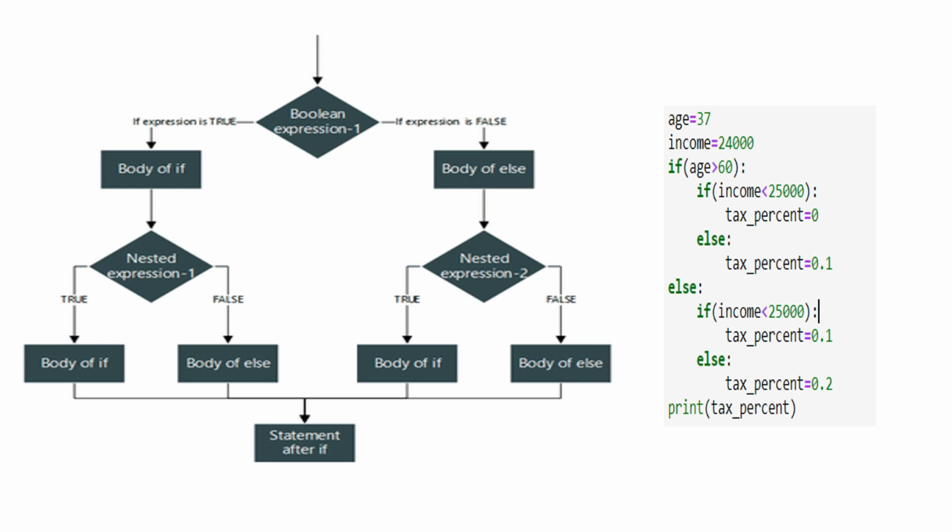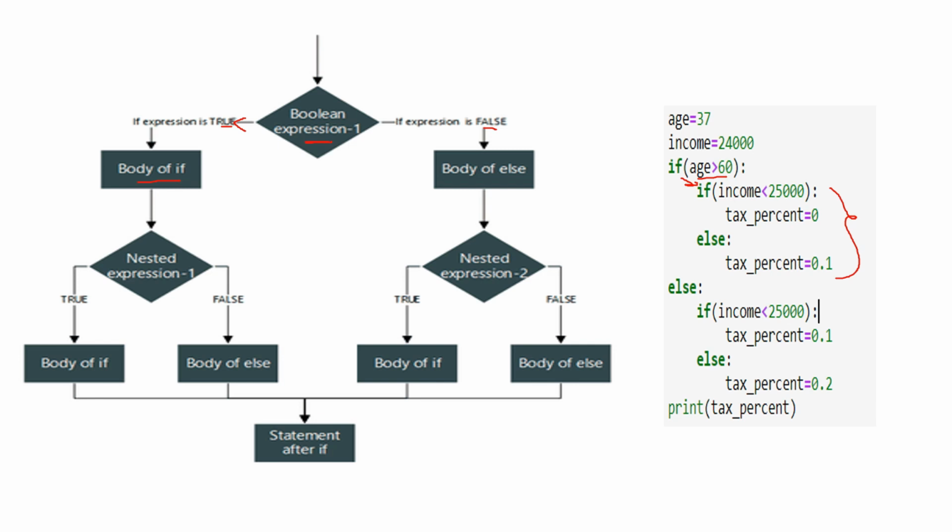So here our first condition is age greater than 60 and this condition is put here. So remember, a condition is always put inside a diamond, which is called a decision box. And this decision box always has two arrows coming out of it. So one is true, other is false. So now first it will check this condition. If this condition is true, it will go inside the body of if and execute the body of if. So this entire thing is the body of if.